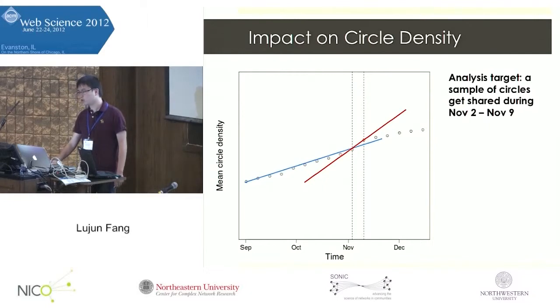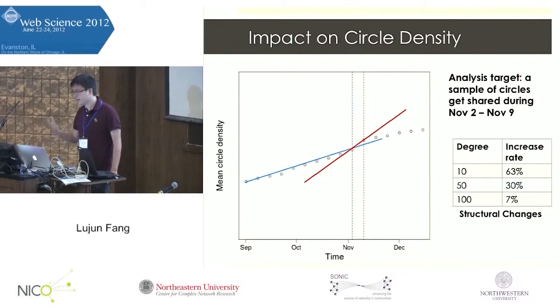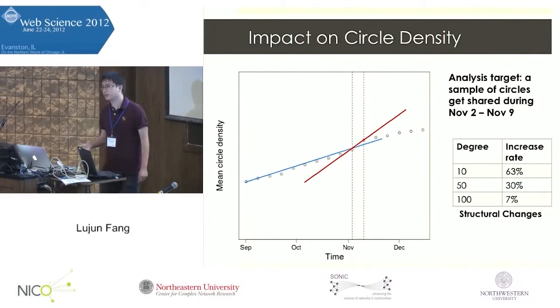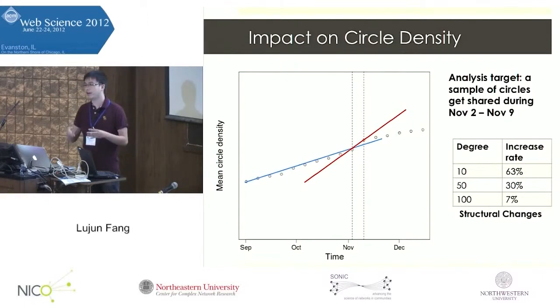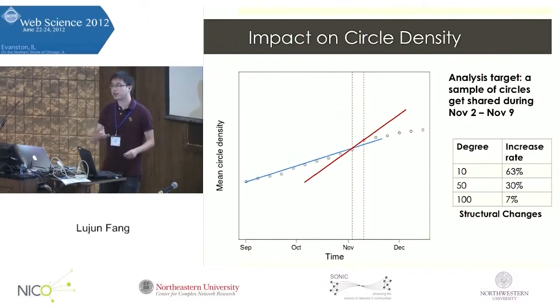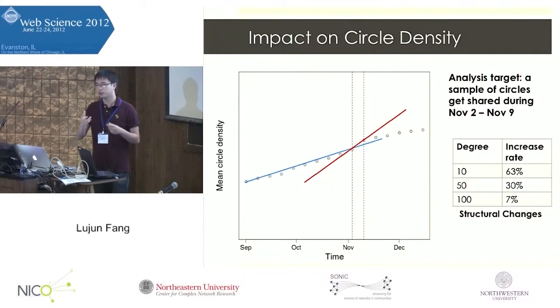We also want to know whether there are structural changes that affect the circle members. The answer is actually yes. The way we look at this question is we pick the circle members and divide them based on their degree, essentially the bidirectional edges they have with other users before the circle sharing event. And we observe, for circle members of different degree, the percentage increase in their bidirectional edges during circle sharing week.